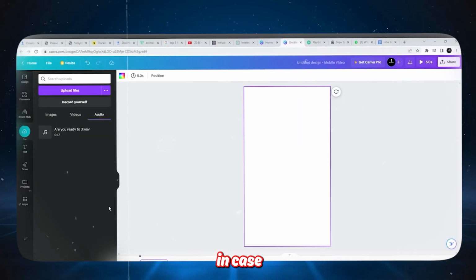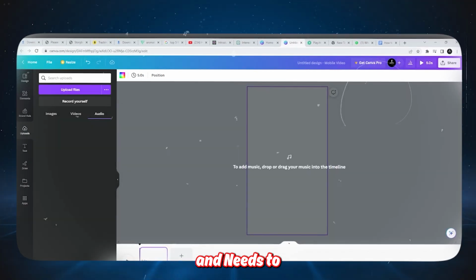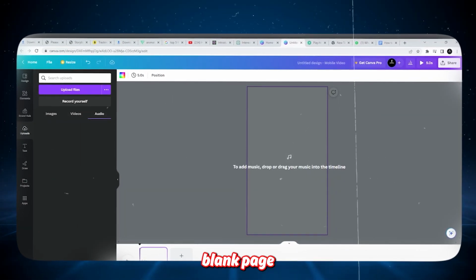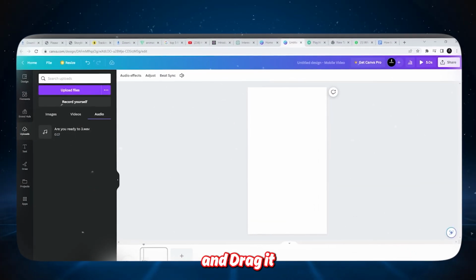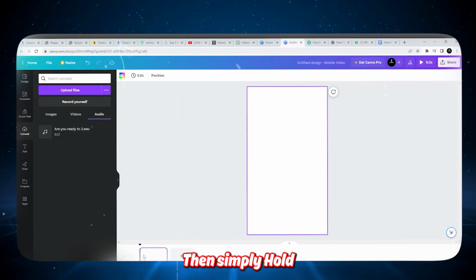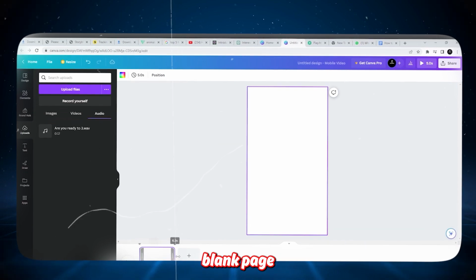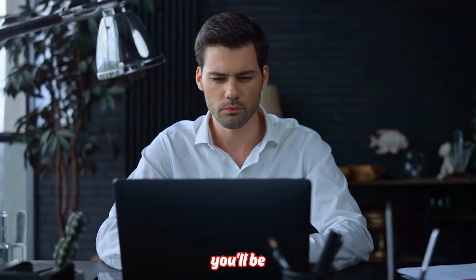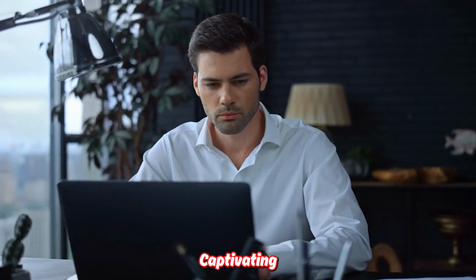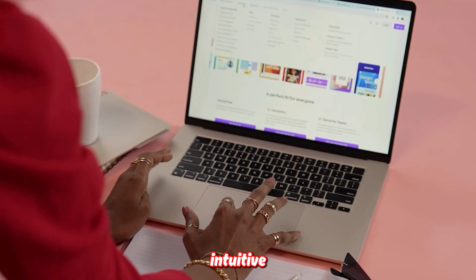In case your audio file is compressed and needs to be extended, locate the white blank page element and click and drag it to your desired length. Then simply hold and drag your audio file to match the duration of the white blank page. By following these steps, you'll be well on your way to creating captivating YouTube Shorts using Canva's intuitive features.